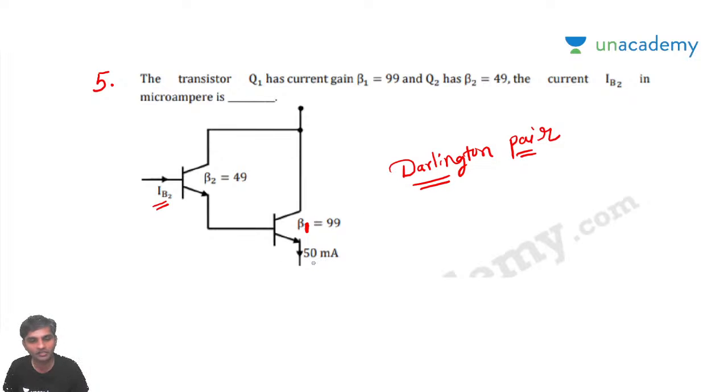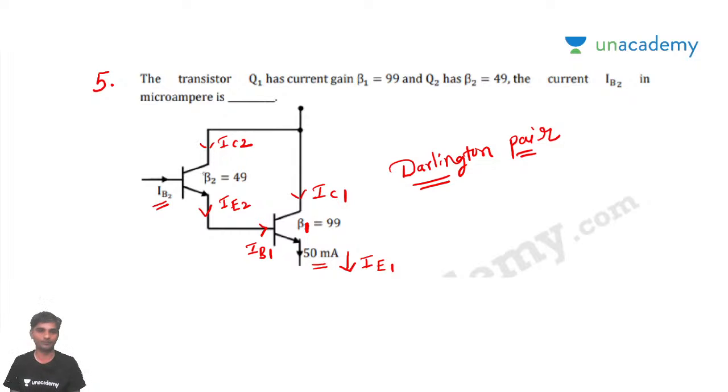If you look here, I can call this IE1, this IC1, and this IB1, and this is IE2, IB2, and this is IC2.